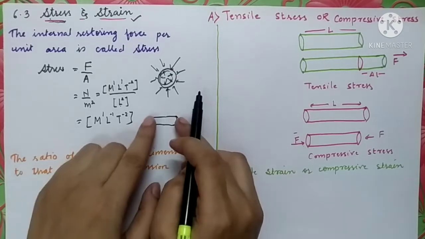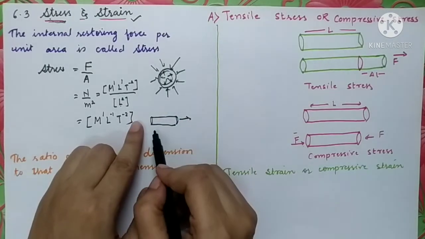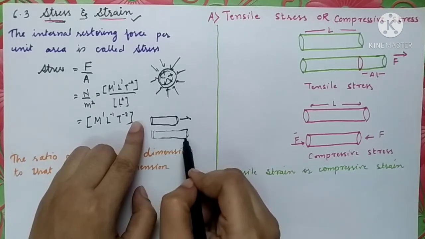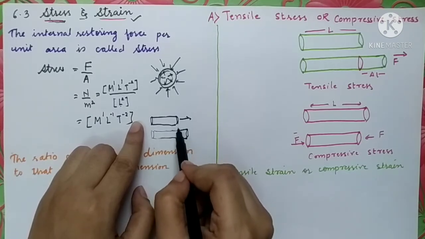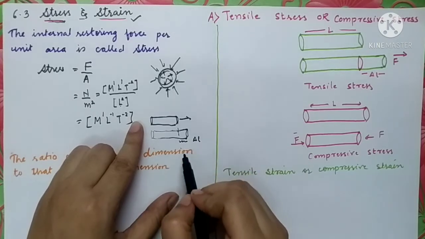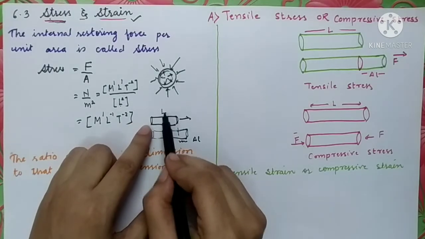If you apply a force to elongate it, it will have a change in its length. The wire will change its length, and the amount by which it has changed is the change in the length of the object. The original length is L.